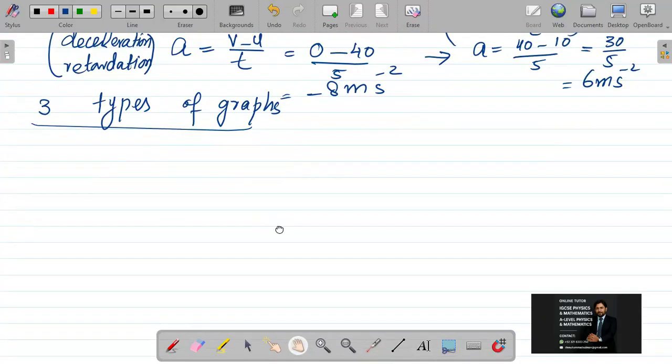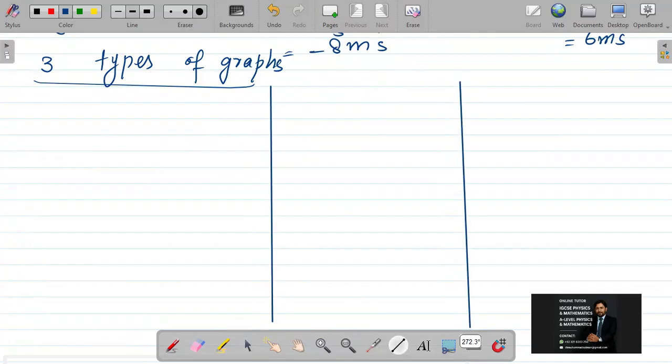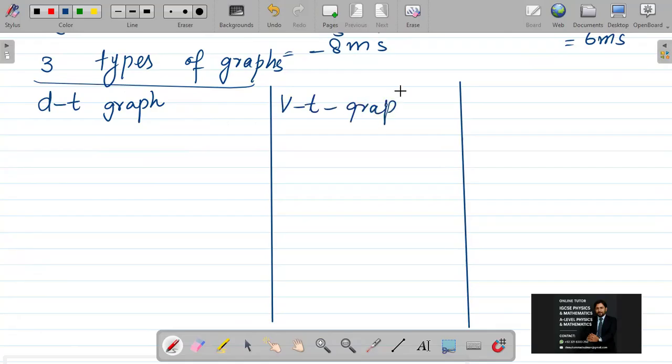Let's make 3 columns here, which will be easy to explain. I'm taking the distance time graph, then the speed time graph or velocity time graph, and the acceleration time graph.